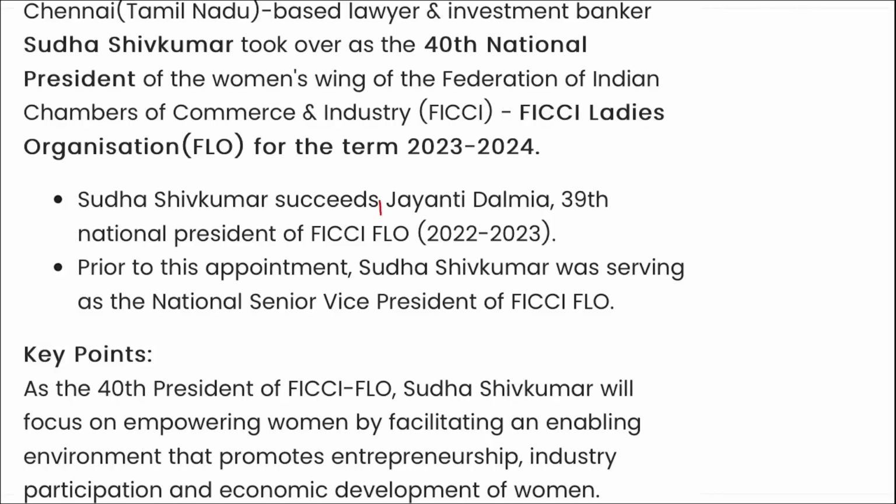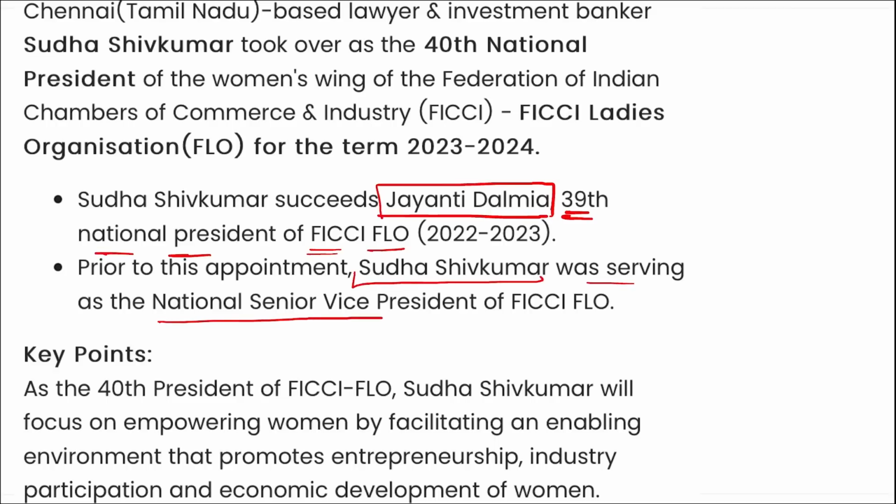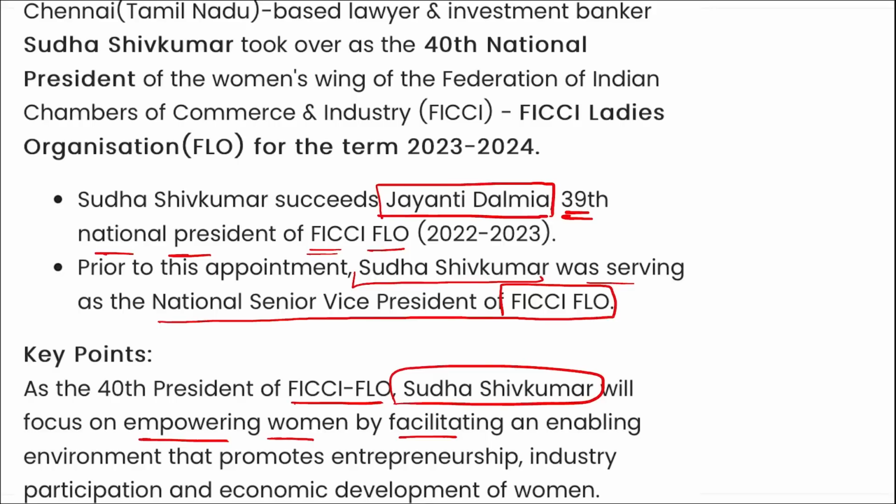Sudha Shiv Kumar, who has she replaced? She has succeeded Jayanti Dalmia, who was the 39th national president of FICCI FLO, and prior to this appointment, Sudha Shiv Kumar was serving as the national senior vice president of FICCI FLO. As the 40th president of FICCI FLO, Sudha Shiv Kumar will focus on empowering women by facilitating an enabling environment that will promote entrepreneurship, industry participation, and economic development for women.